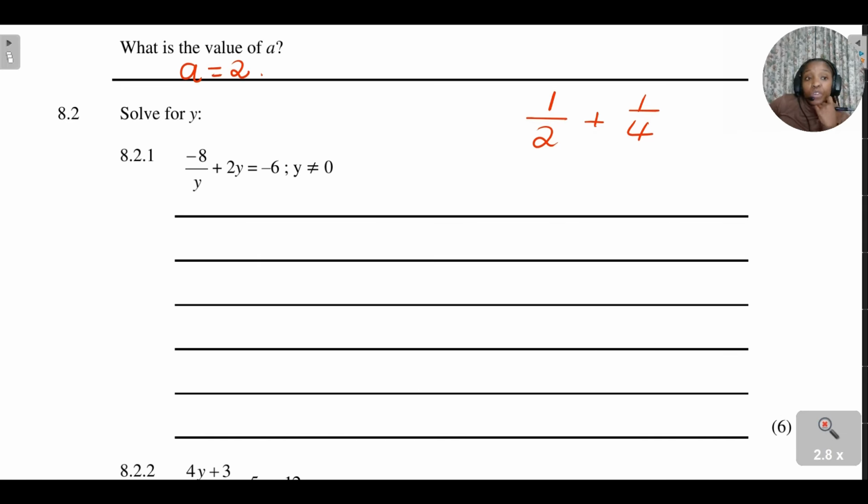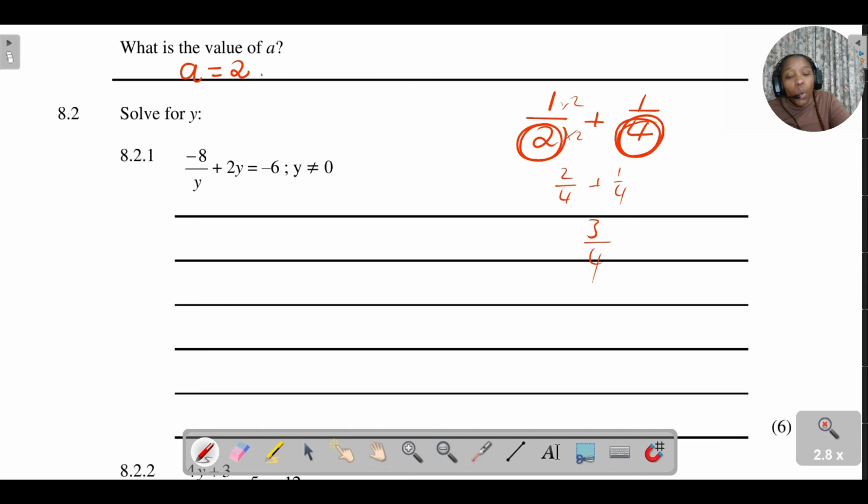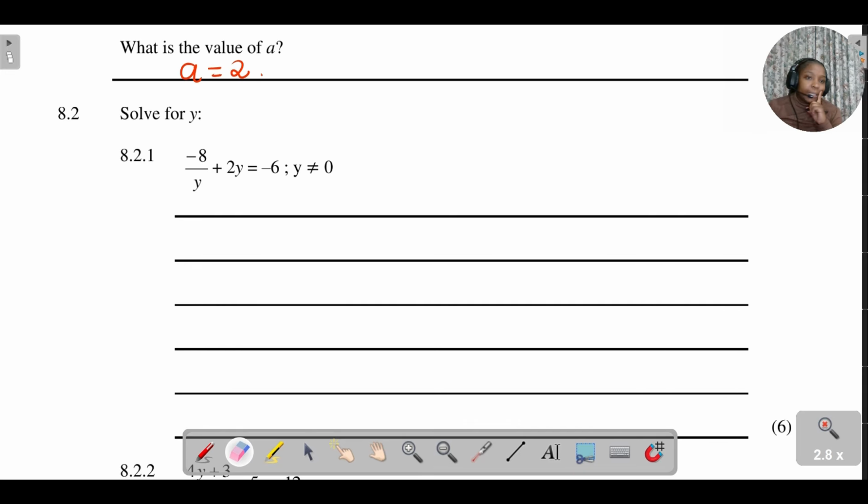The first thing that you would do in grade 7 is find the lowest common multiple. That's what we called it, right? Because you have to have your denominators the same to be able to add these two fractions. So you find the lowest common denominator, which is 4. Then you multiply by 2, and it'll be 2 over 4 plus 1 over 4. Then you'll be able to add, and you'll get 3 over 4. Right, that's the concept.